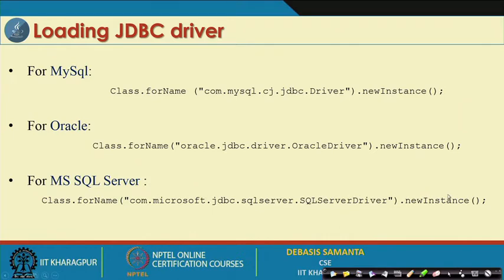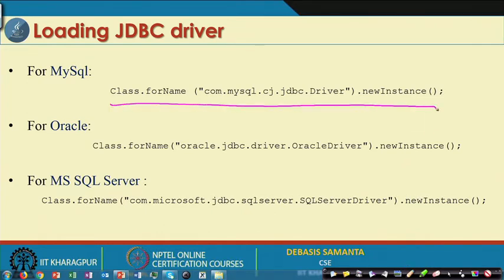Now, so far as loading the JDBC driver is concerned, from your program you have to issue this statement. So, from your Java program, if you execute this, and here your type 4 driver is mentioned, your program will connect to the JDBC driver automatically and establish a connection.